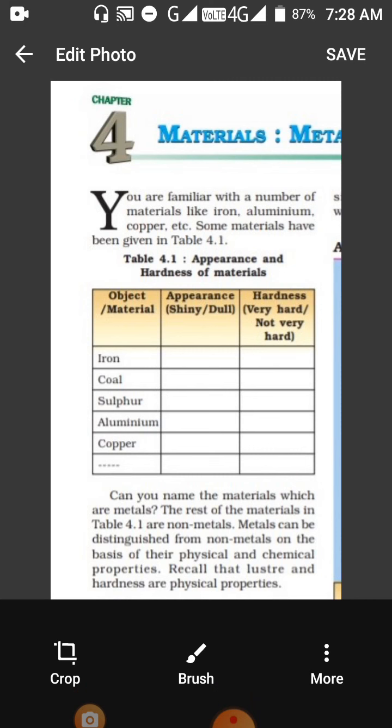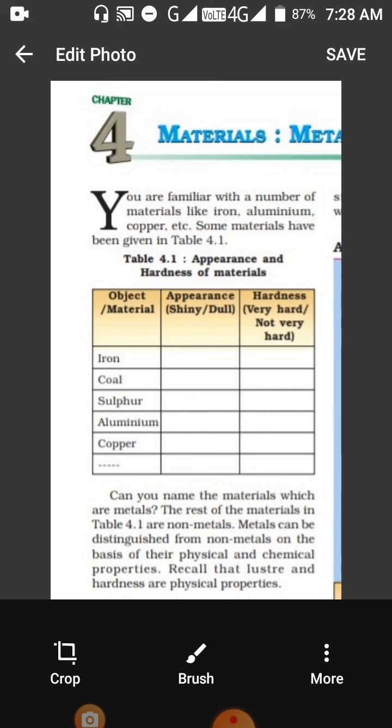In the second column, you will write, is it hard? Hardness means is it very hard or it is not very hard. In the same way, for coal also, you will write, is it shiny or it is not shiny? Is it hard or not hard? And in the same way, you will write for all of them. One column is written where you can write any other substance. So for every substance or object, you will write down that is it shiny or it is not shiny, and it is hard or not hard.